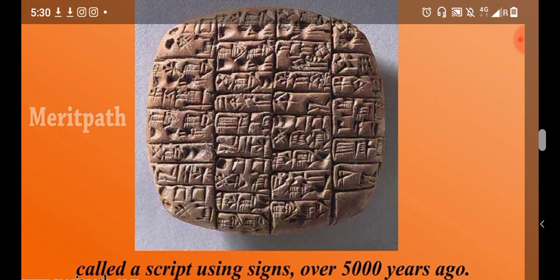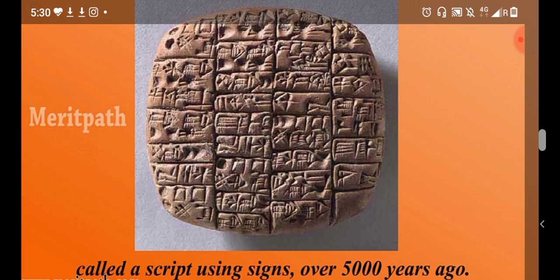So what they did, they used wedge shaped strokes. They represented words with symbols made with wedge shaped strokes. This writing is known as cuneiform. So what is cuneiform?